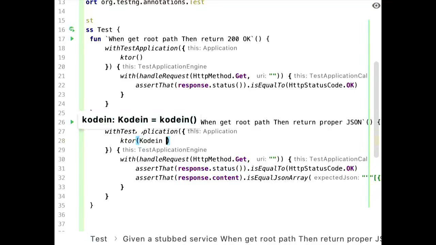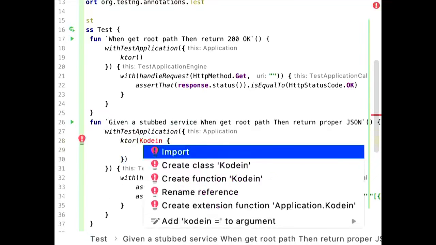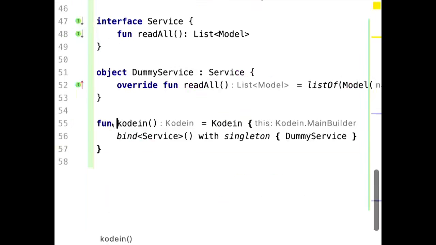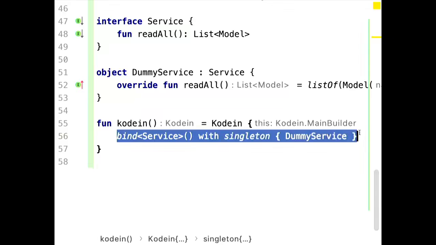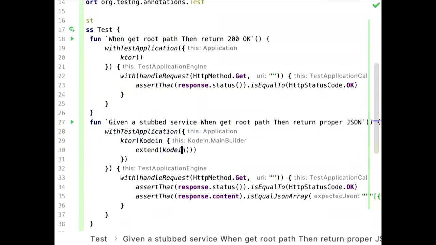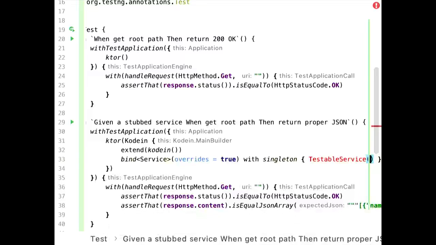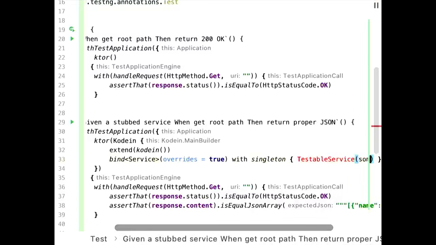Because now I can actually override my, in Spring speak, application context. We therefore extend the original Kodein part. We extend the original binding of a single bean. But in my test, I'm going to override it with a testable service. And we will give it some model.